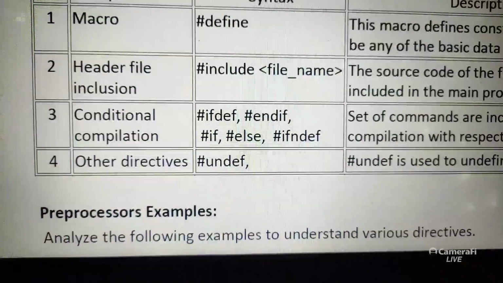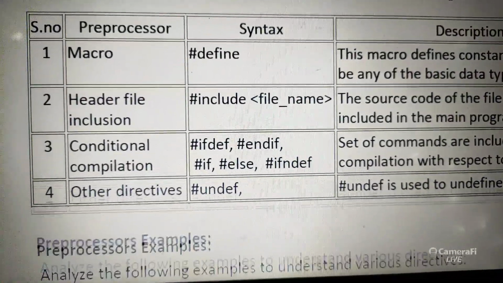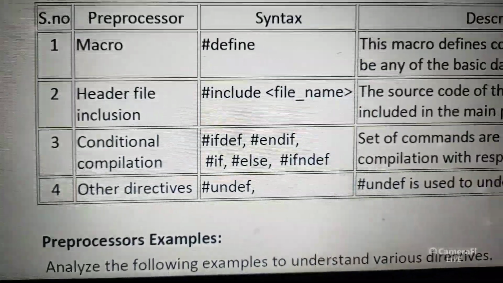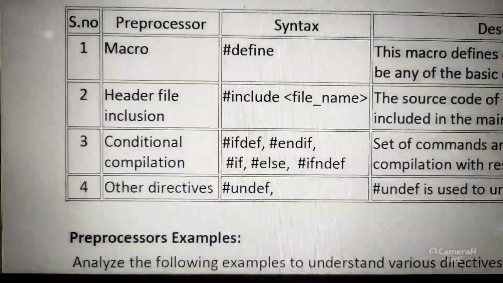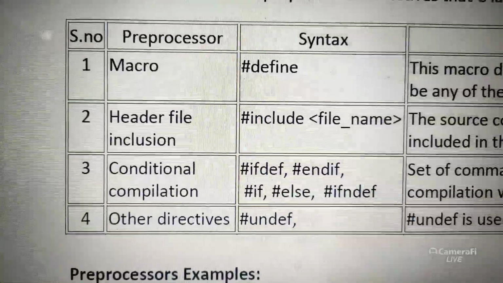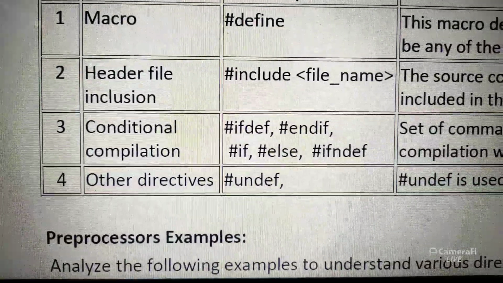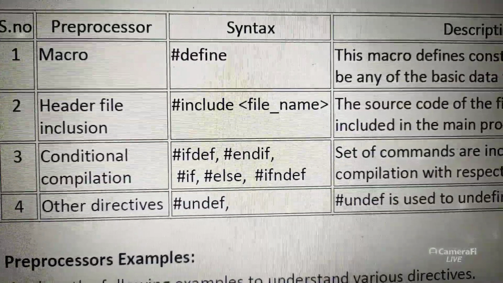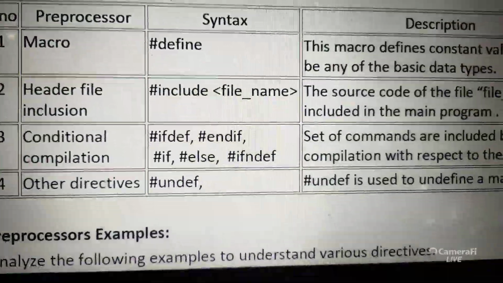So there are four types of preprocessors: macros, header files. We are using this one: hash include stdio.h, hash include math.h, string.h. Like this we will use. The second we know. Okay, third type and the fourth type. Four types of preprocessors. When the hash symbol is there, they are called preprocessor directives.